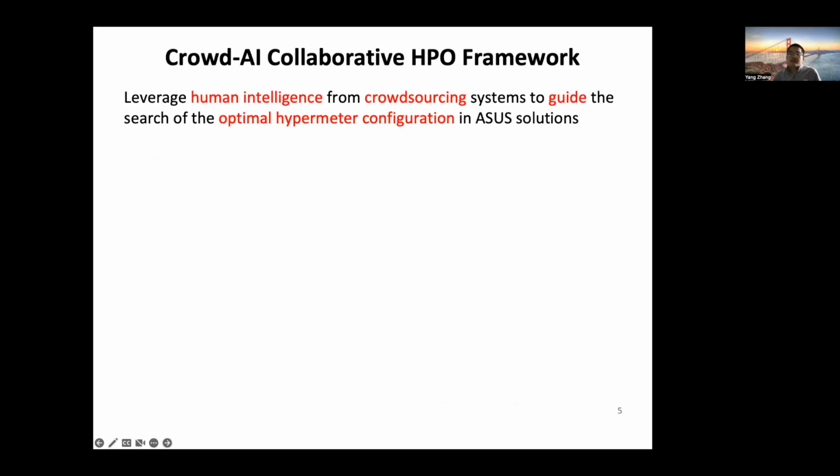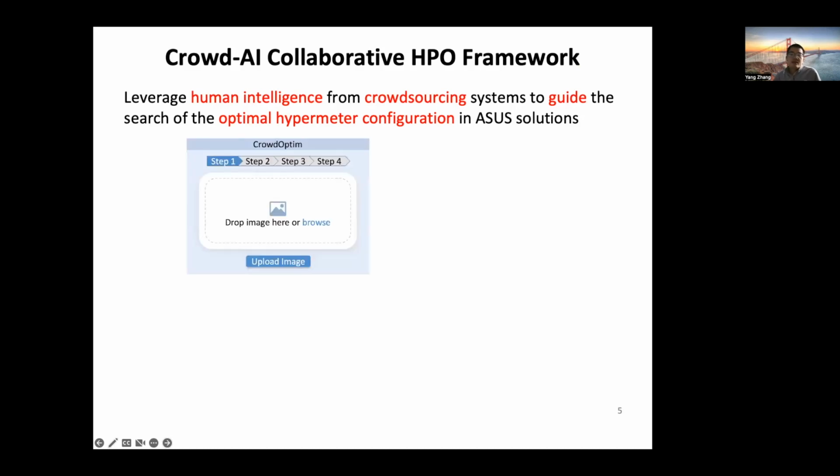Motivated by the above observation, we developed a crowd-AI collaborative learning framework that utilizes human intelligence from the crowdsourcing system to identify the optimal hyperparameter configuration for an ASUS model. In particular, our design enables users to use our CrowdOptim to perform ASUS tasks in 4 steps. First, the users can upload a set of urban sensing images.